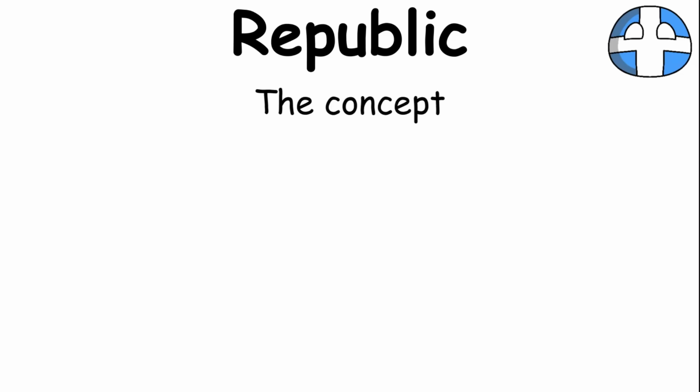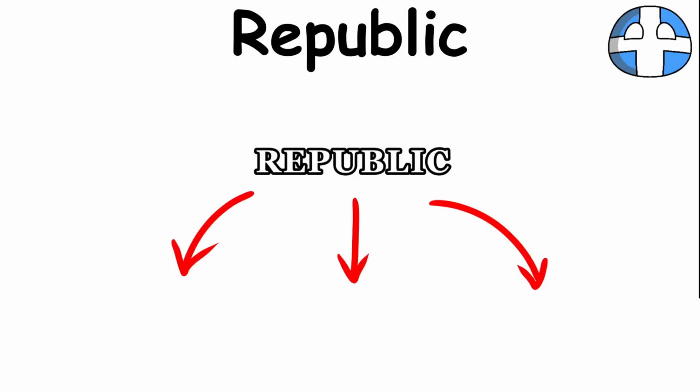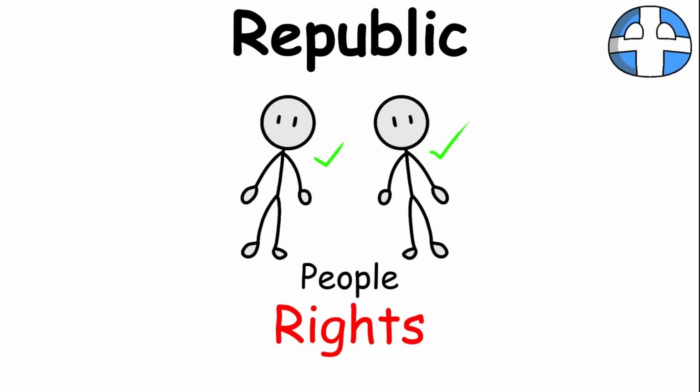Republic. The idea of a republic has roots in the teachings of the ancient Greek philosopher Plato and has influenced many modern systems of government. In a republic, the state is considered to belong to the people, and citizens have the right to take part in decisions concerning the country.